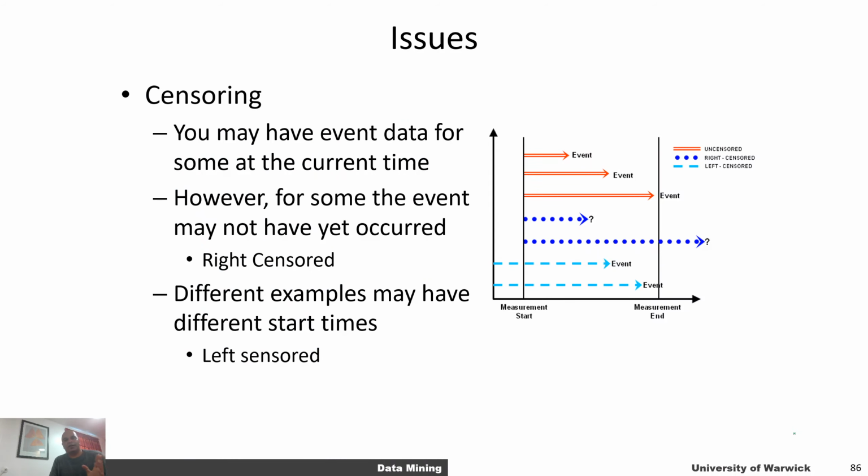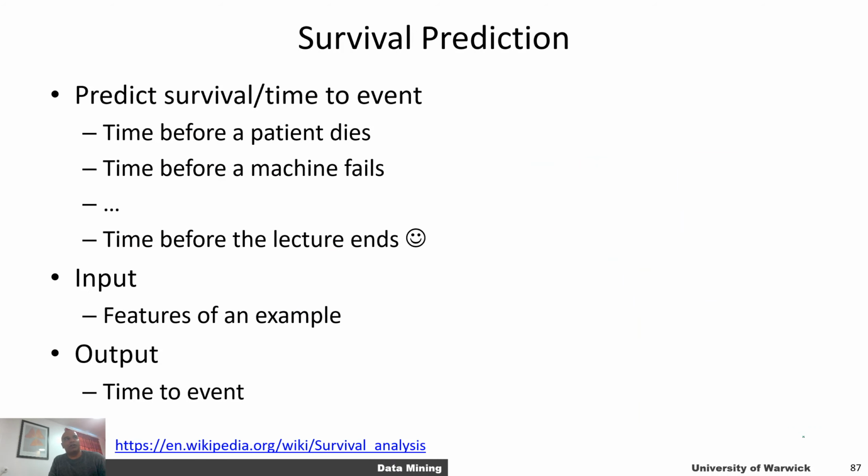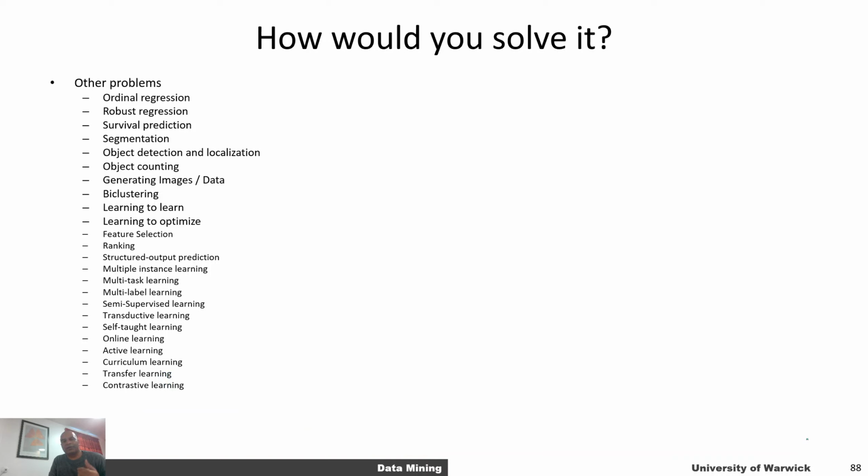There's also survival prediction. We've already talked about that, whether we want to predict the survival of a certain patient. But the goal, a hidden intention, was not exactly to intimidate you, but just to tell you that there are different types of machine learning problems. However, don't be intimidated by these.